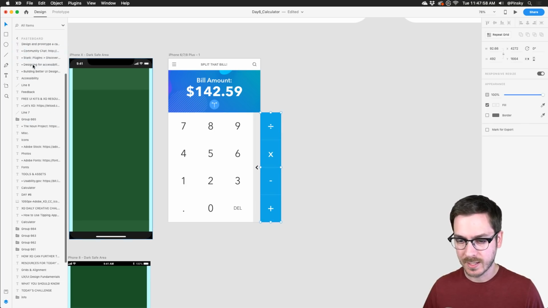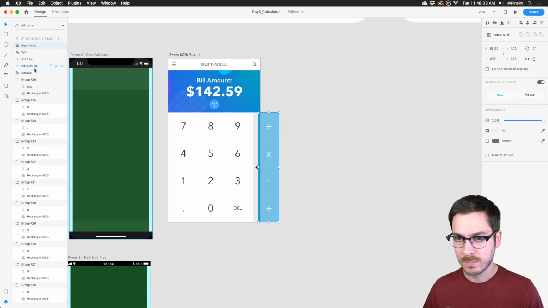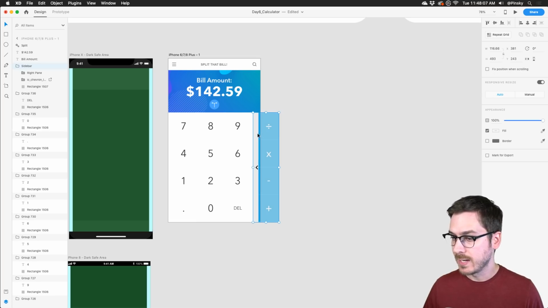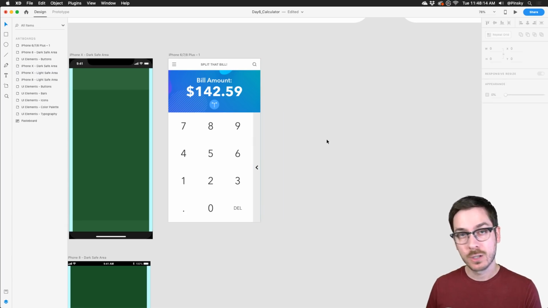Look at all this stuff I have. I got to clean up my layers panel. Where's my sidebar? Oh, it's because I'm not on the artboard. There we go. Sidebar. Boop. Perfect. All right, so now that it's grouped, I can just move it off the artboard a little bit. Perfect.